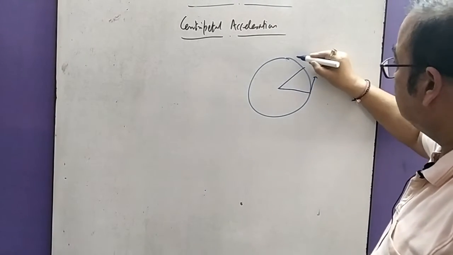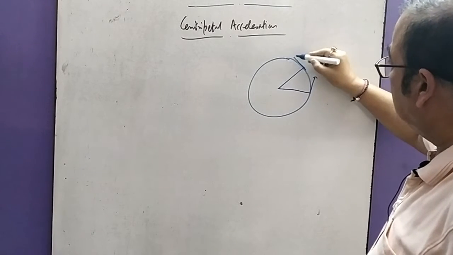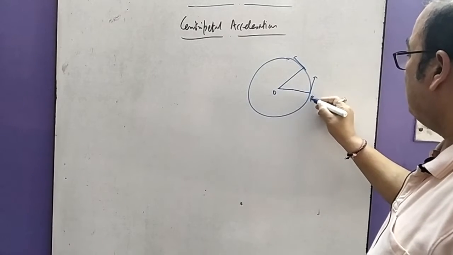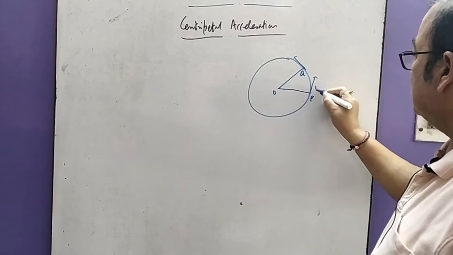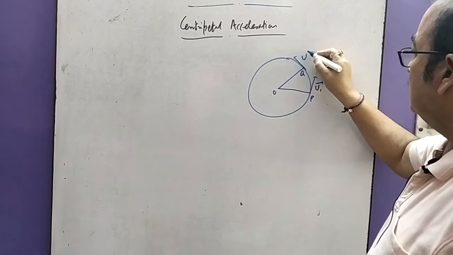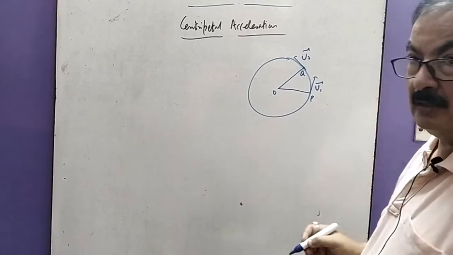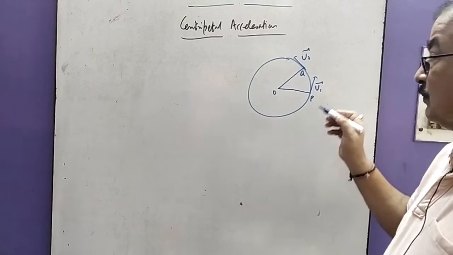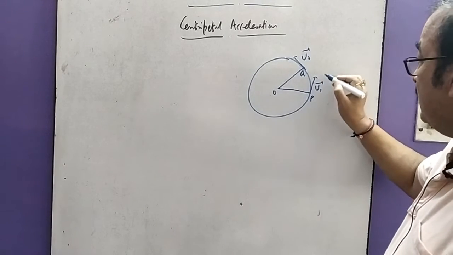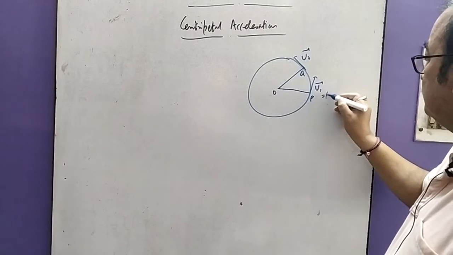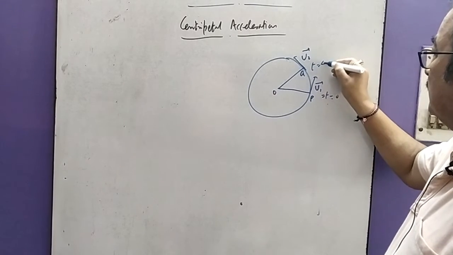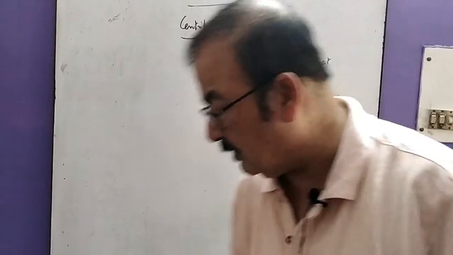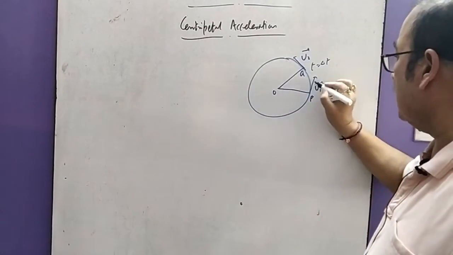Here it is this one, here it is this one, and suppose I am considering this O, P and Q. This is the V1 velocity, this is your V2 velocity. The body can reach from P to Q in time delta t, and the linear distance traveled is the length of this arc.